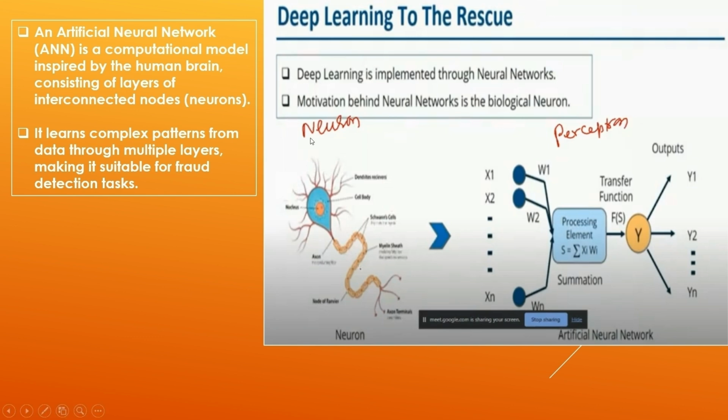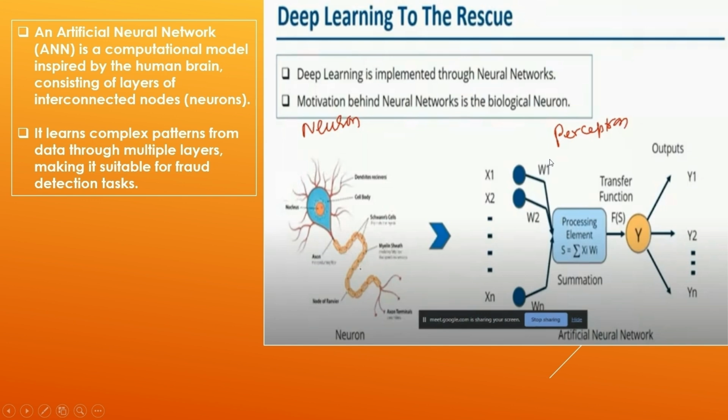Here you can see a biological neuron, which has dendrites. Whenever we touch something hot or cold, these dendrites send information to the brain, and the brain is trained to take action. Similarly, in deep learning we call these neurons perceptrons. When we define an ANN model, it is called an MLP, multi-layer perceptron.